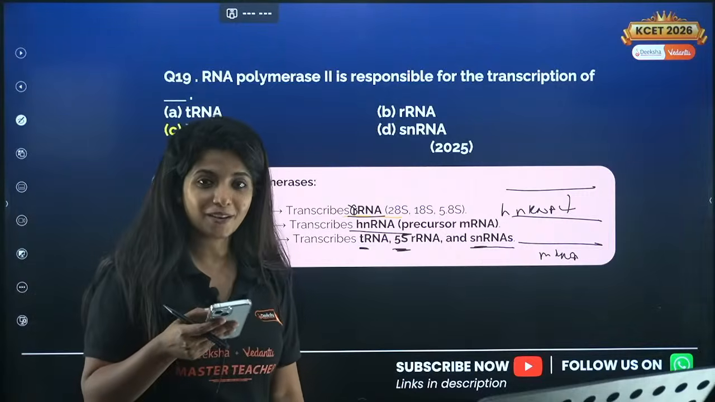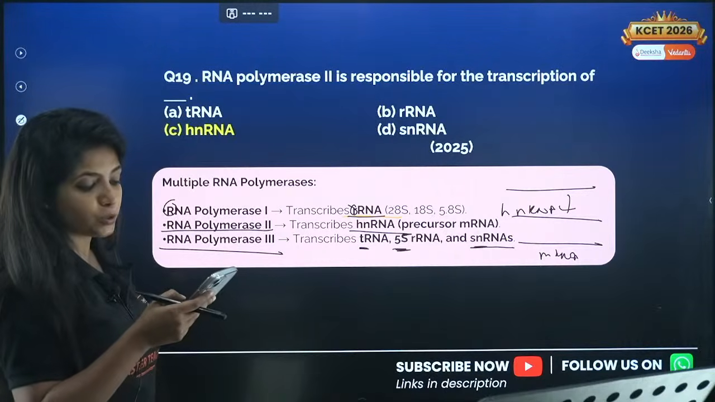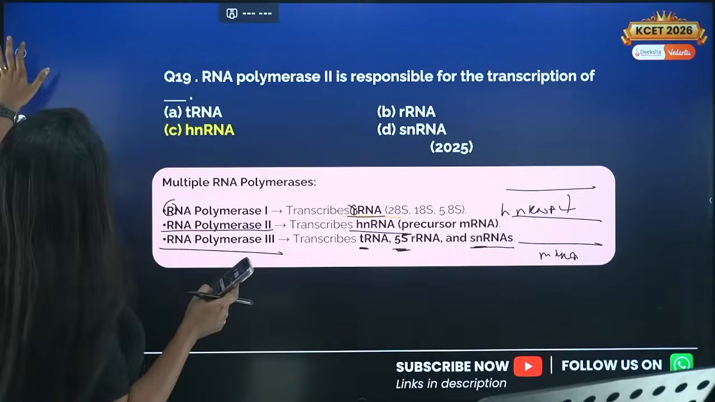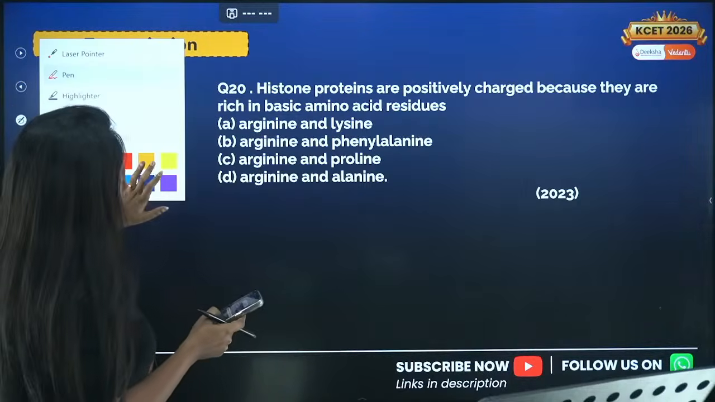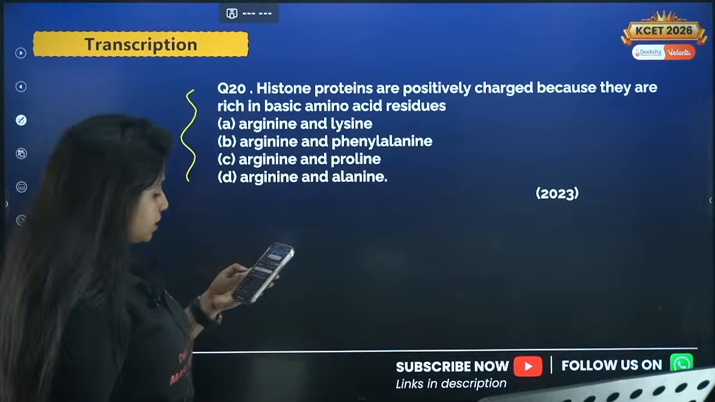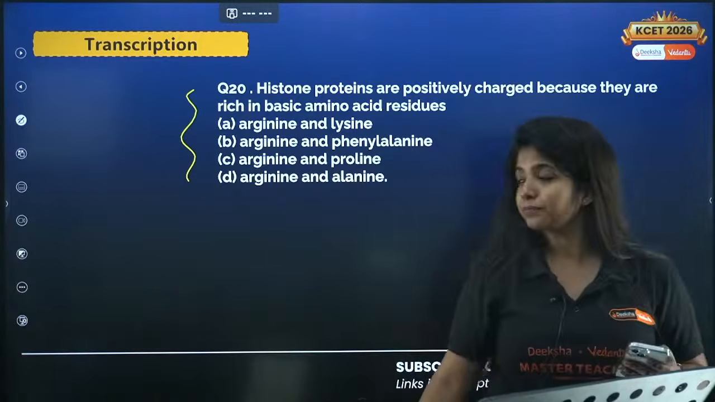Does it help you in some ways? Please remember it, it's super important. Okay, so here the answer would be C. Those of you who got the answers, kudos to you. Now we are going to solve the last question, question number 20, and it is related to transcription.